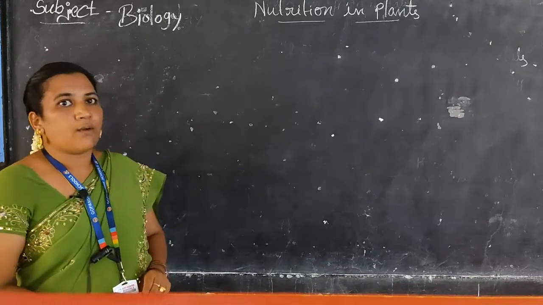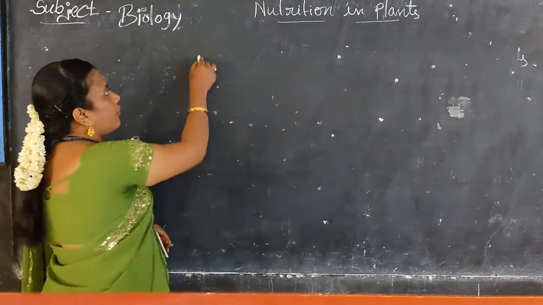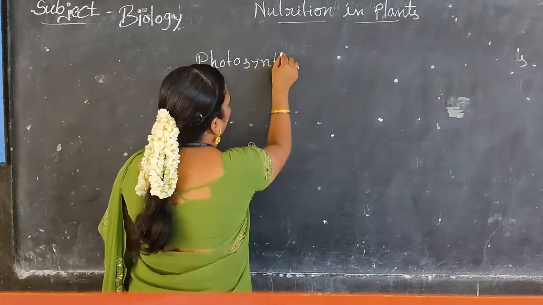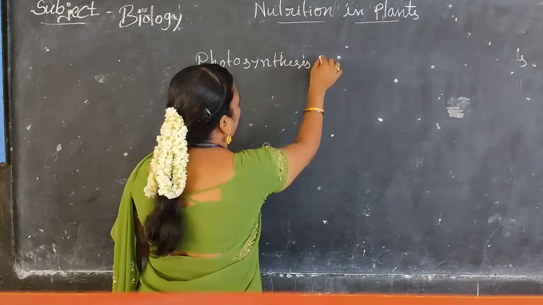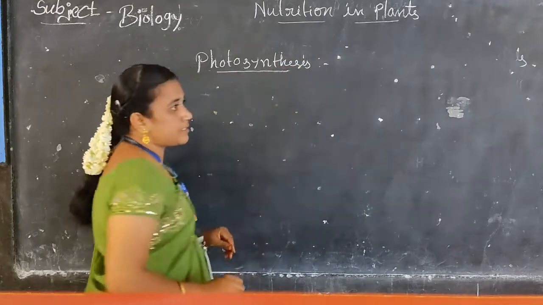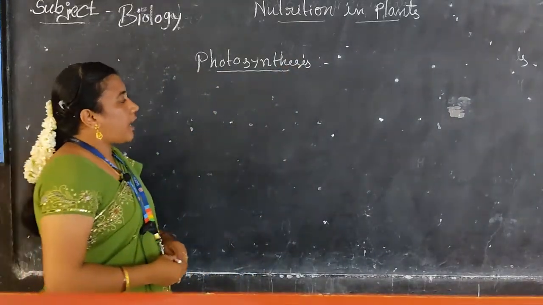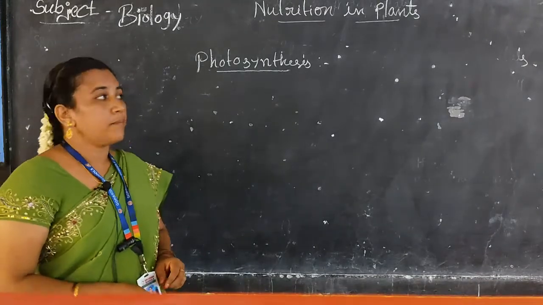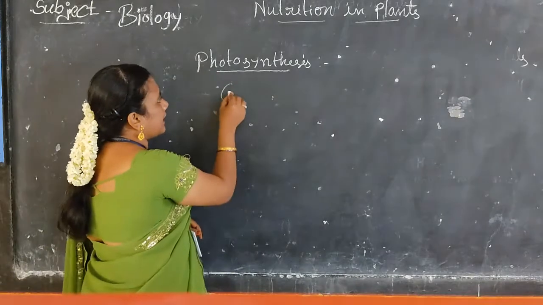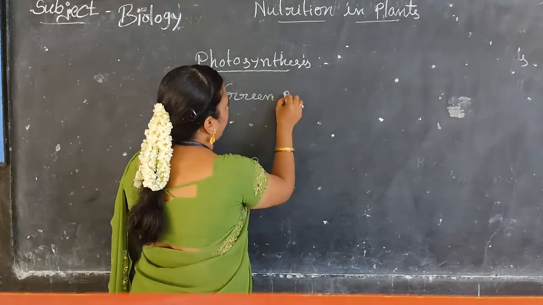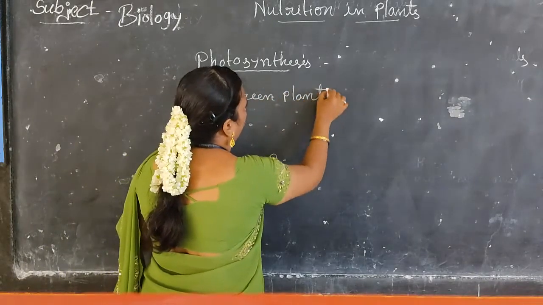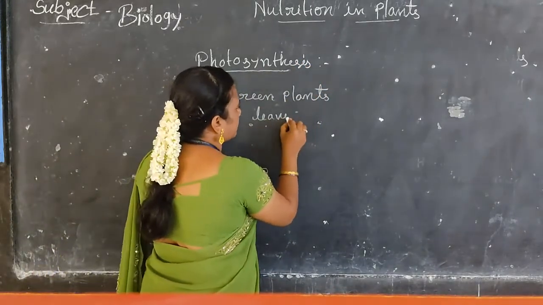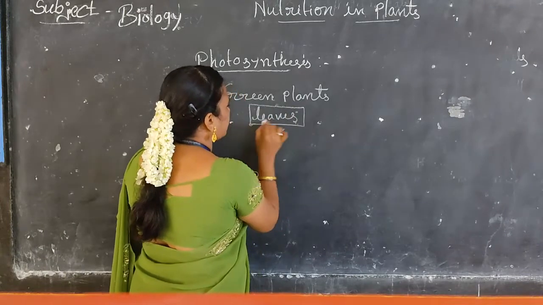Today I am going to discuss photosynthesis. So what is photosynthesis? In autotrophic nutrition, photosynthesis plays a major role. In photosynthesis, green plants have green leaves, and these leaves play a major role.